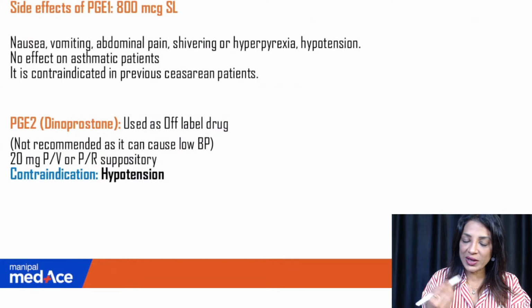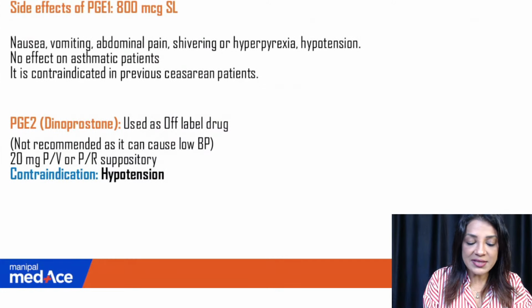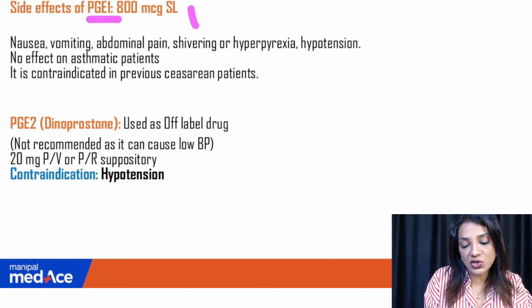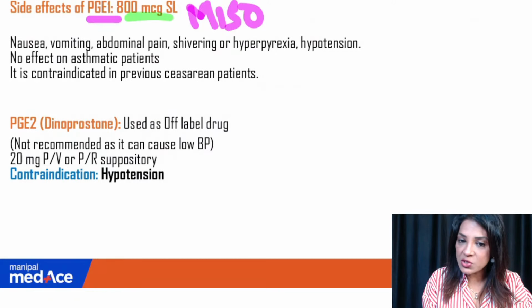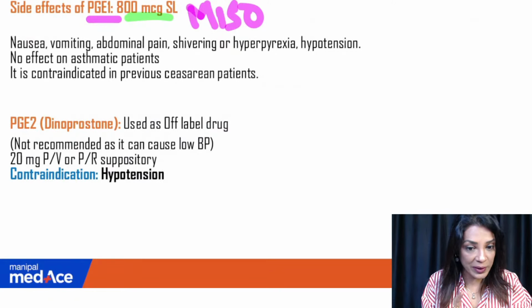Now coming to quickly recapitulating the other uterotonics, side effects of PGE1, which is misoprostol. This is misoprostol. Okay, 800 microgram sublingually is the dose. So you give it sublingual 800 microgram, not milligram.